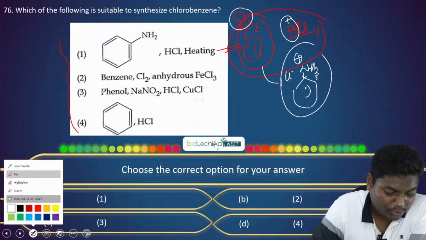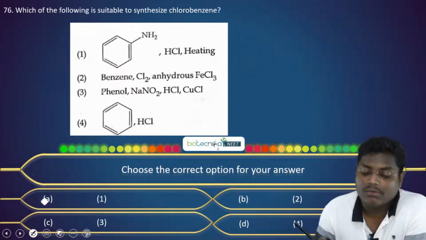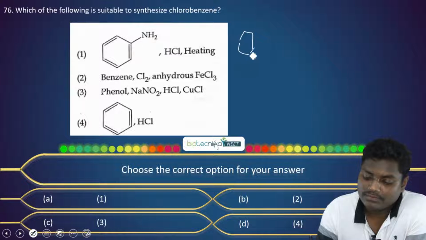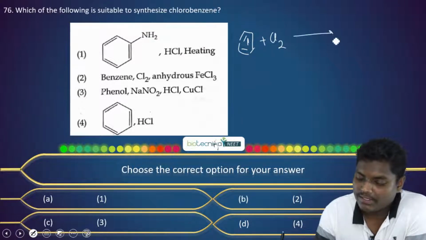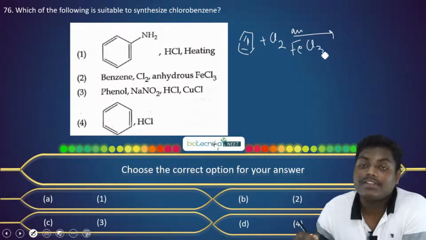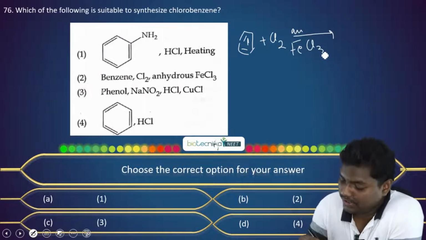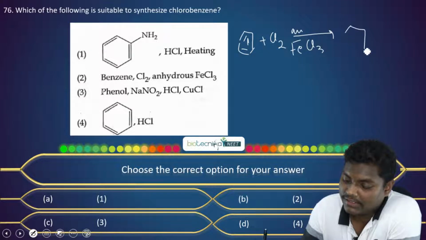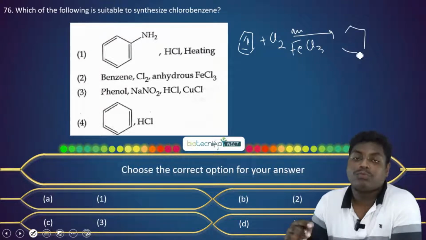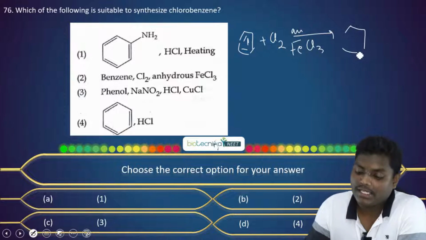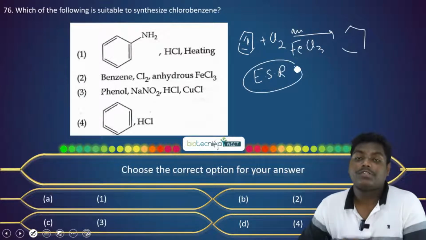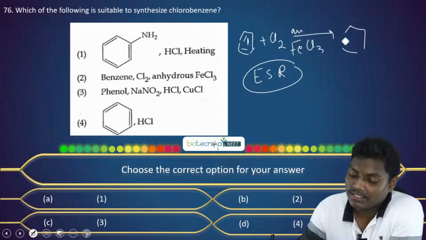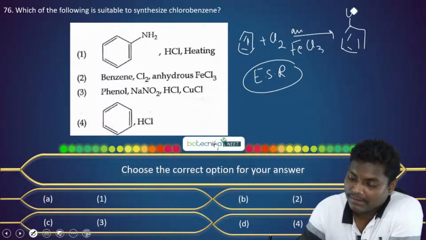Now moving to the next option, where we have benzene plus chlorine in the presence of anhydrous FeCl3. This is a very common reaction, an electrophilic substitution reaction, and we know this will give us chlorobenzene.